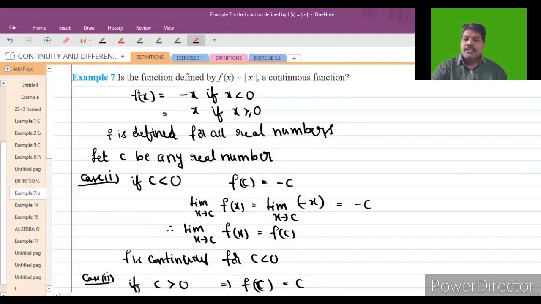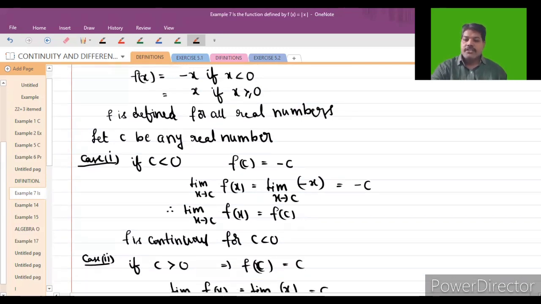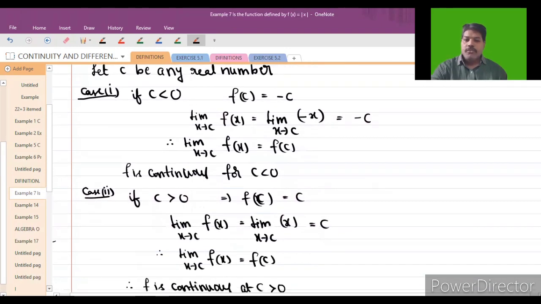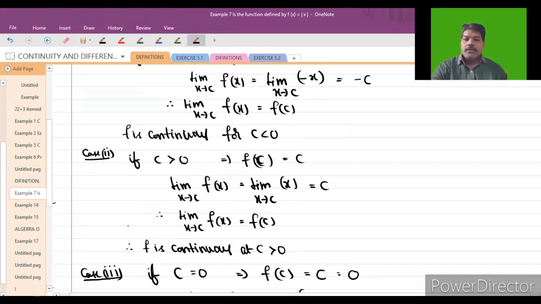So similarly, what is case 2, students? Second case is if c is greater than 0, f of x is equal to x, and f of c is equal to c. So limit x tending to c of f of x is equal to limit x tending to c of x, that is also c. Limit x tending to c of f of x is equal to f of c. Therefore, f is continuous at c greater than 0.